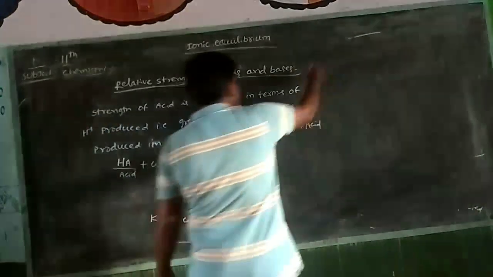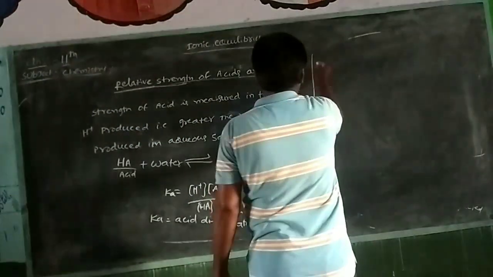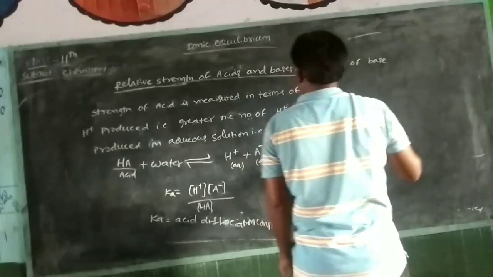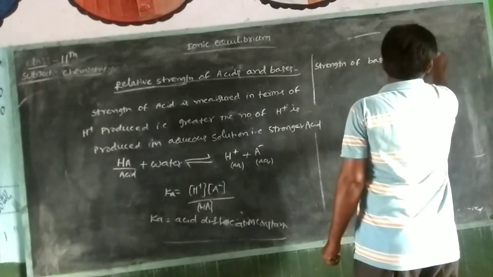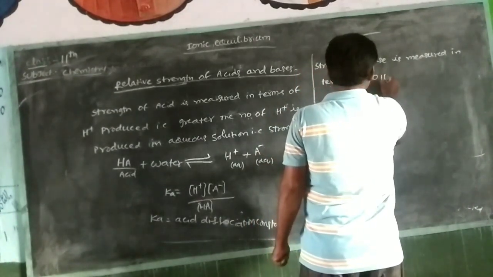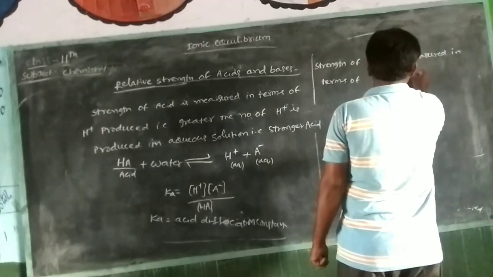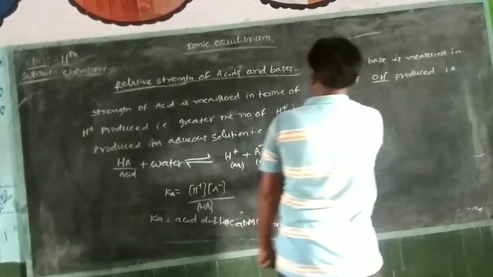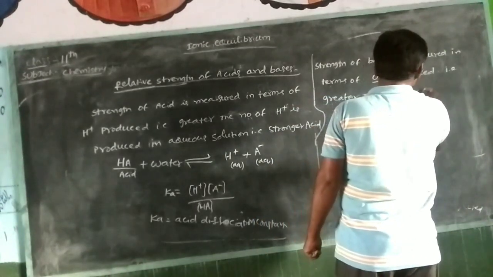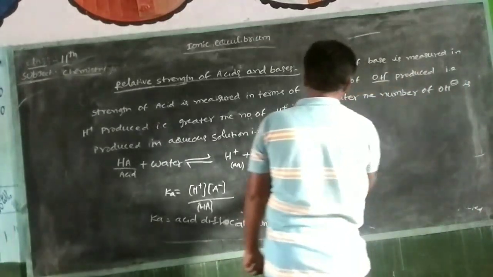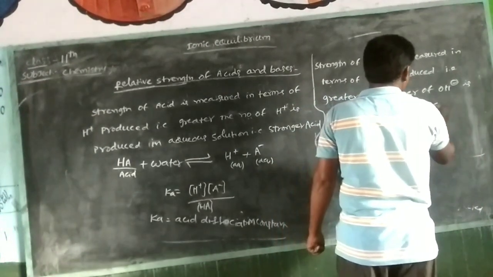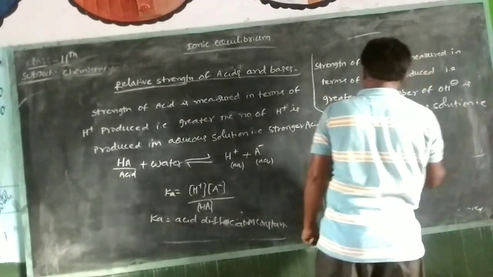Okay. Next, strength of base. The strength of a base is measured in terms of OH minus produced. The greater the number of OH minus produced in an aqueous solution, that is a strong base.